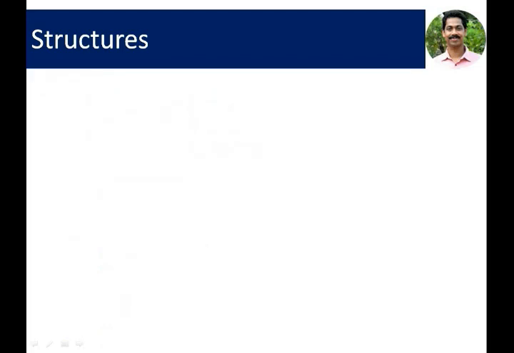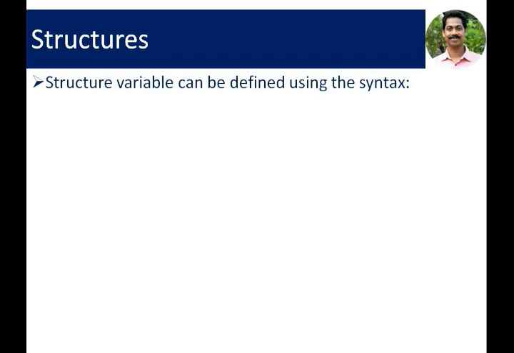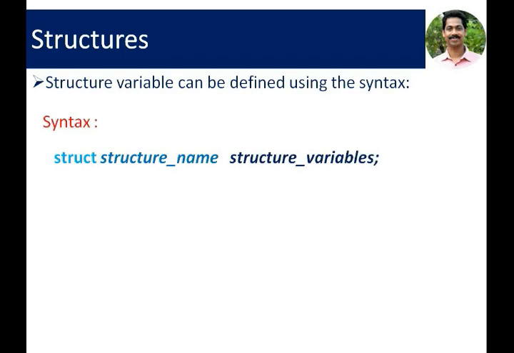And after declaration of this student, we can define structure variable by using the following syntax. Struct keyword is also used here. Structure name, the previously defined structure name, is given here, followed by structure variables. At this time, memory allocation for this structure variable happens. Structure variable is allocated in the computer memory with sufficient number of bytes. Here is an example, struct student S1, S2.